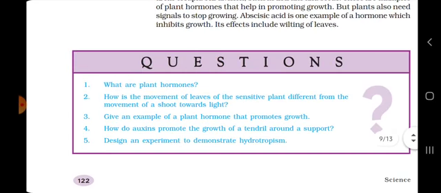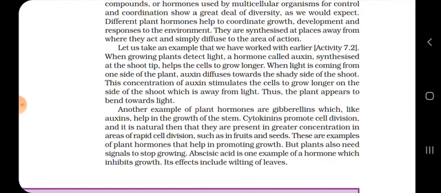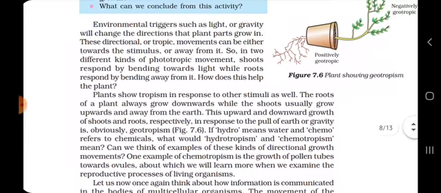So these are the plant hormones. There are in general four types of hormones: auxin, responsible for the growth; gibberellins, responsible for the growth of the stems; cytokinins, responsible for cell division; and fourth, abscisic acid, which stops the growth of the plants.